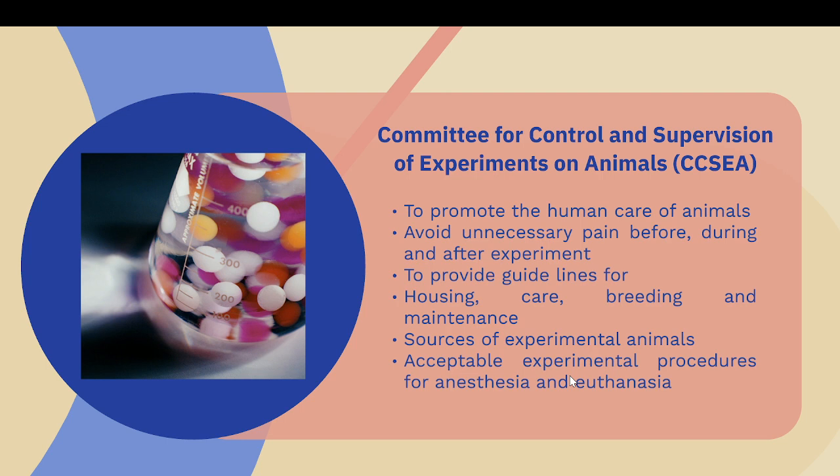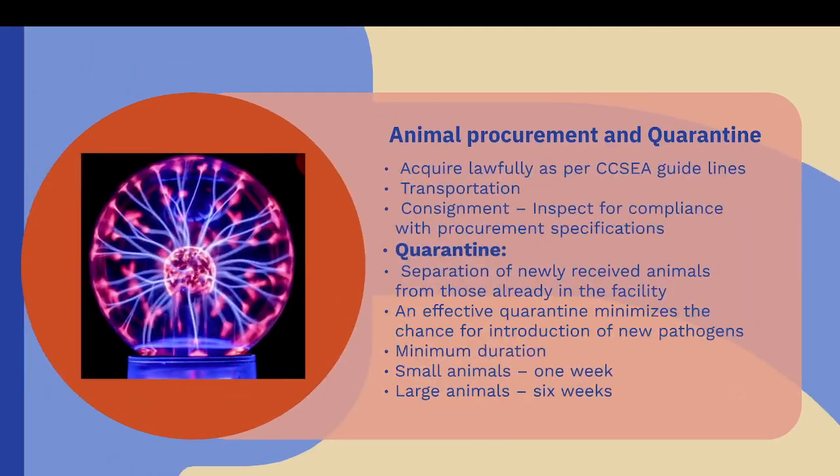Sources of experimental animals: where are we getting them from, whether from wild catch or from farm animals, that is what matters here. And acceptable experimental procedures for anesthesia and euthanasia are also given. There are certain rules with respect to guidelines for procurement of the animals and also quarantine of animals. Small animals have to be quarantined only for 1 week, and large animals can be quarantined for 6 weeks.